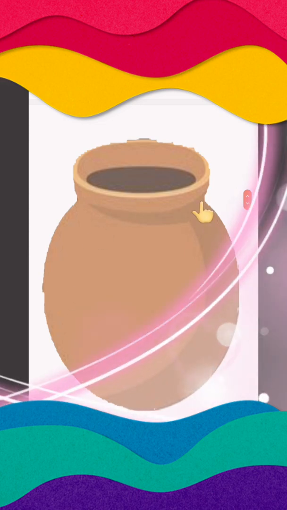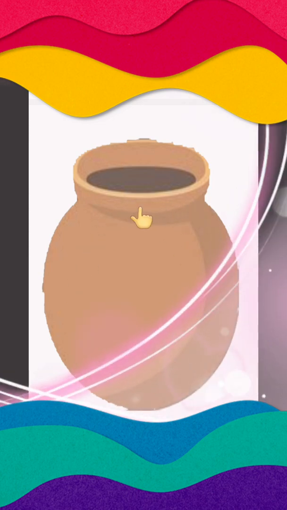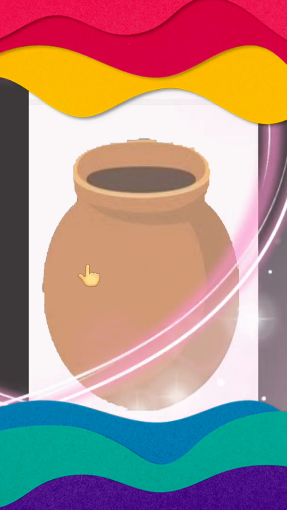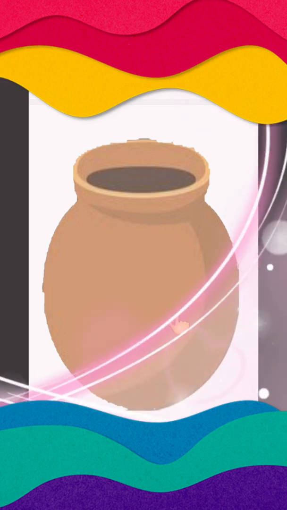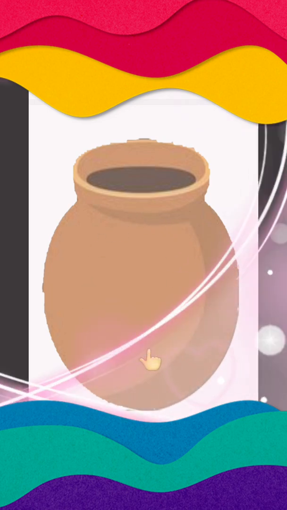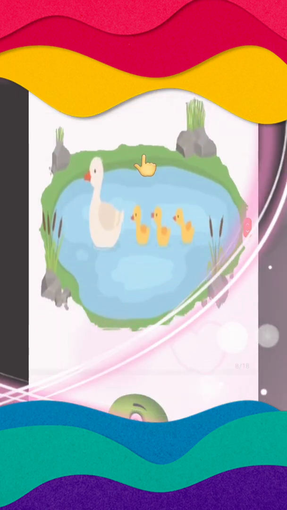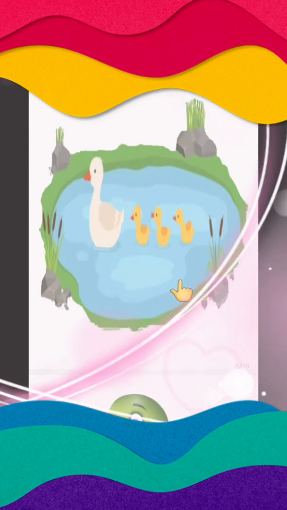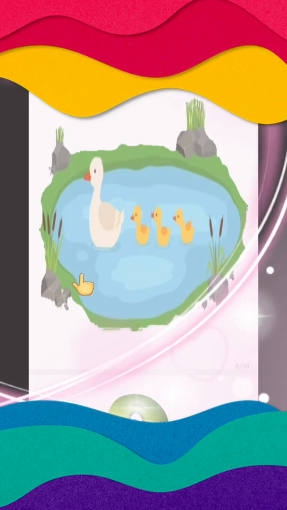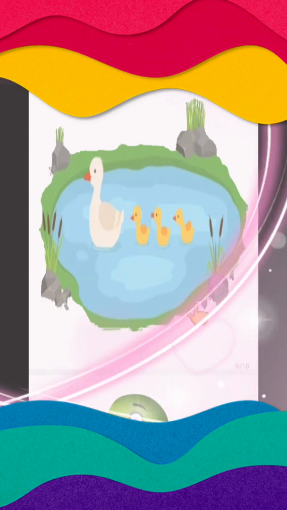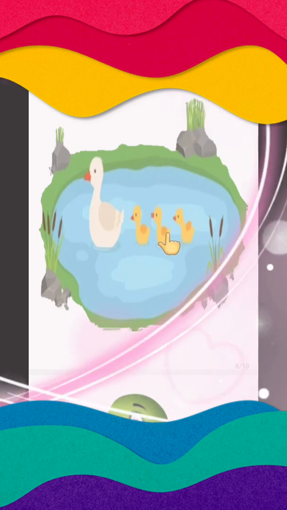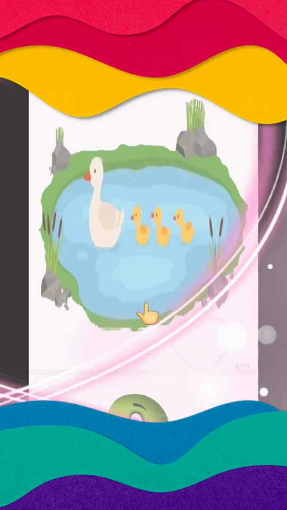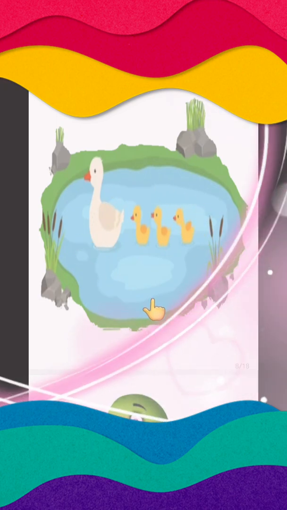What is this? इसमें हम पानी भी रखते हैं. We keep water inside it in the summer season and it keeps the water cold. What is this? Pot. Very good. Now can you see there are ducks inside a, what is this? Blue colored. Yes, it is a pond. There are ducks inside a pond. Pond होता है बेटा लेक या झील की तरह, लेकिन ये थोड़ा छोटा होता है, ठीक है. This is a pond.